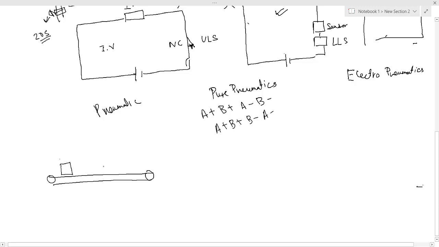This package moves forward, and over here you have a labeling machine. So this package comes forward, and as soon as the package comes over here, this labeling machine has to move down, attach a label to this package, and then the package will move forward.